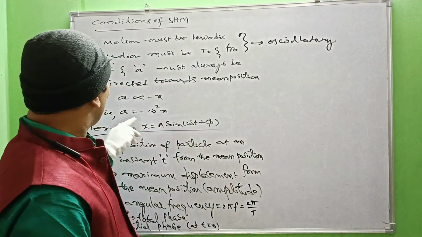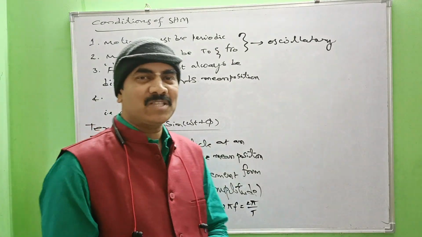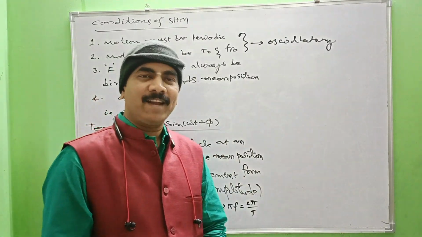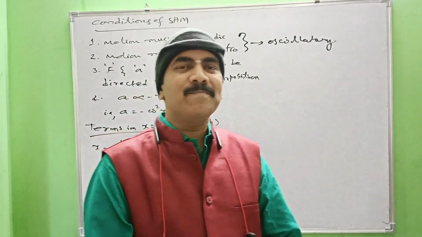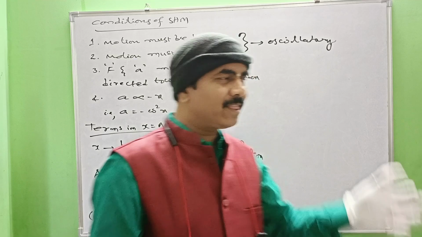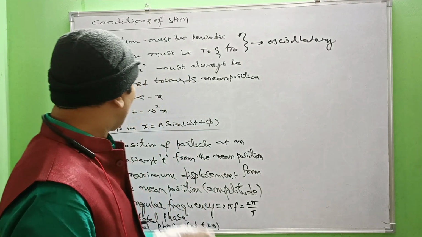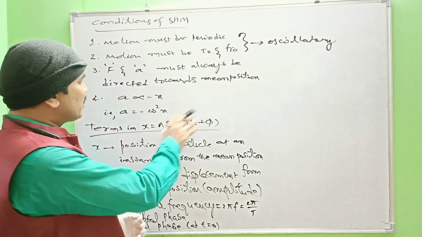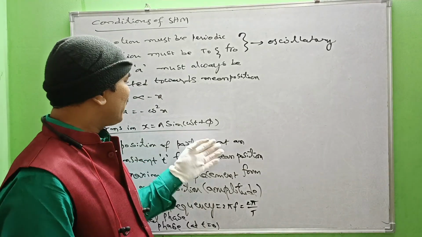But here the negative sign is saying that acceleration is directed opposite to the displacement. So this implies a equals some constant omega square into minus x, that is, a equals minus omega square x, where omega square is a constant and omega is said to be the angular frequency. So these are the conditions for any motion to become simple harmonic in nature. If any particle is in motion satisfying all these conditions, then that motion is said to be simple harmonic in nature. Now coming to the next one, I want to explain some quantities in the equation of simple harmonic motion. What is the general equation? That is x equals a sin(omega t plus phi).